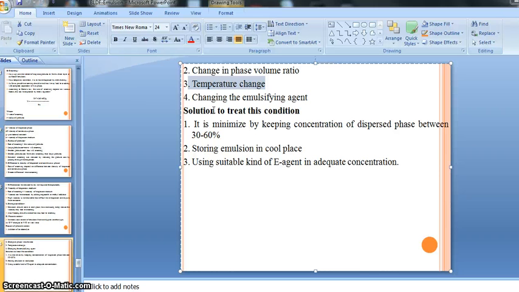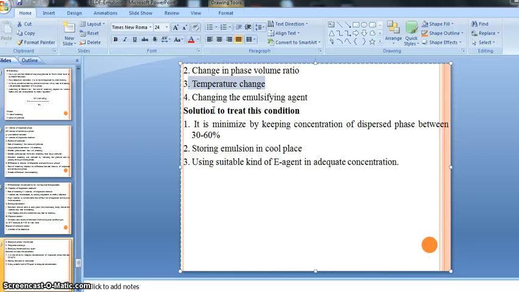If we fail to add the emulsifying agent for a particular preparation, there is also a chance of phase inversion occurring, not exactly during the preparation of the emulsion. These changes occur after preparation, during the storage. So don't get confused with this. These changes occur during the storage of our emulsion, not in the formulation of the emulsion.